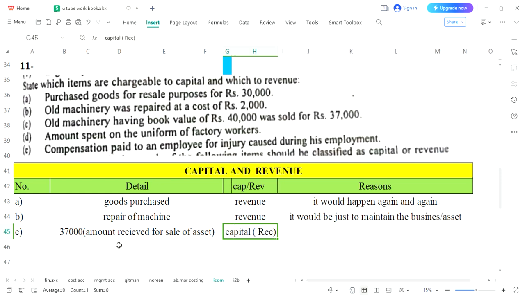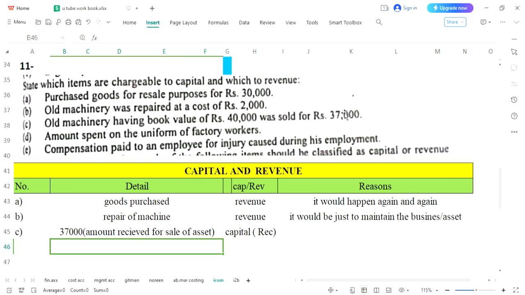And again, in the second part, please understand the value of that machine was 40,000. And we have understood that a second-hand asset can be sold at higher than the original price or lower than the original price. Both possibilities were present. But here, the situation is not in our favor. Value of asset was 40 and we have sold it for 37. It means the price we are receiving is less. So it's not a favorable position right now.